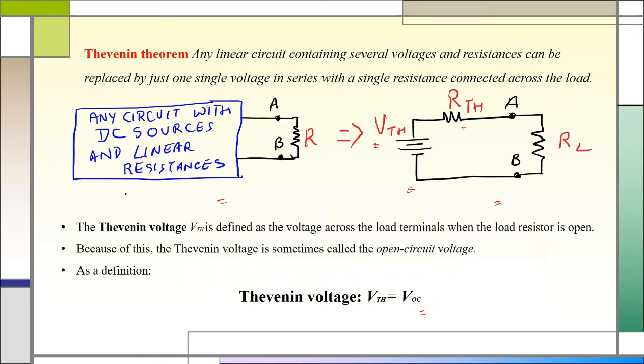The only way to solve it, as per Thevenin, is to replace all the resistance with one particular resistance, called the Thevenin resistance, and with one voltage source, the Thevenin voltage source.